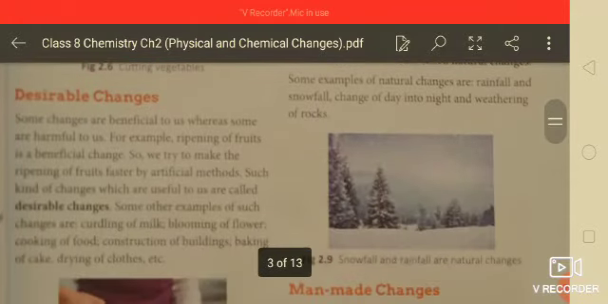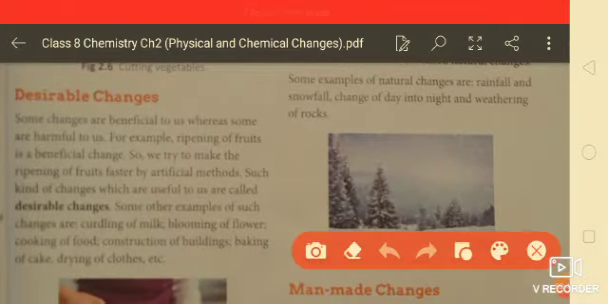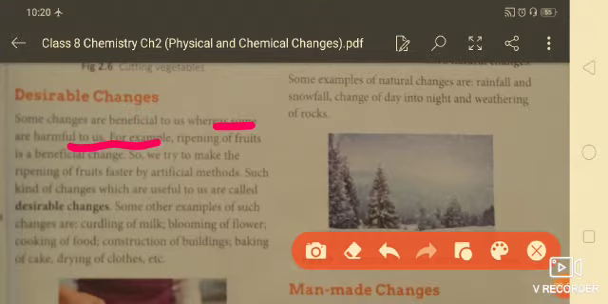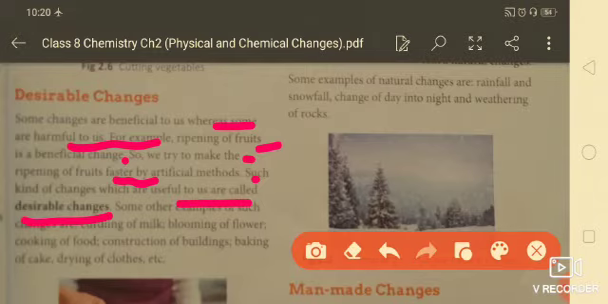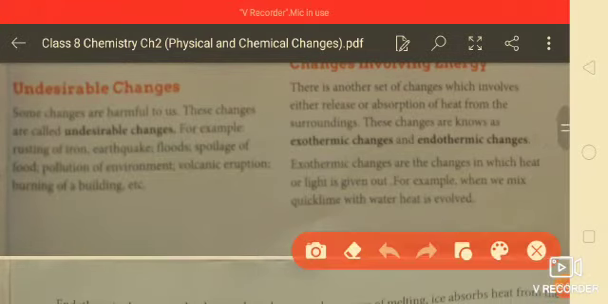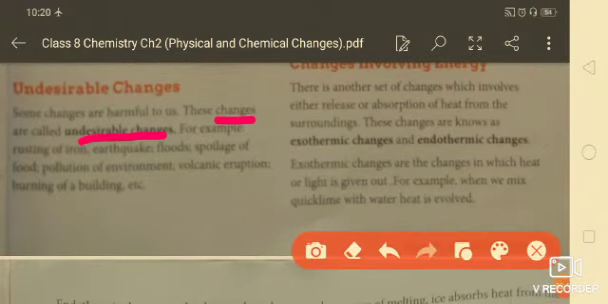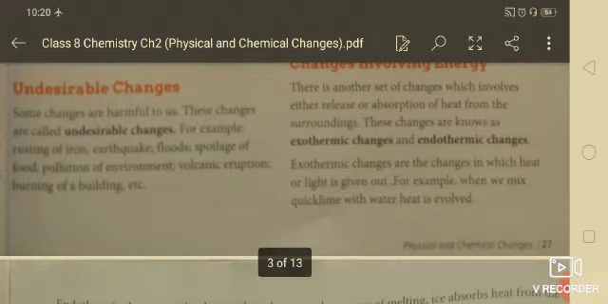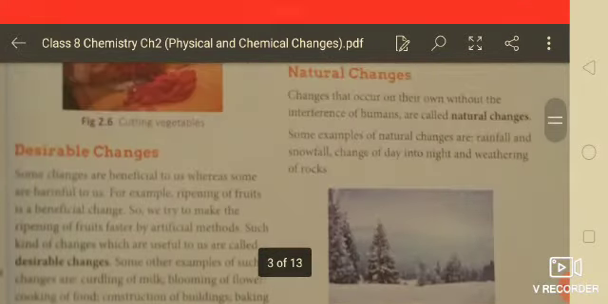Next one is desirable changes. Some changes are beneficial to us, whereas some are harmful. So, for example, ripening of fruits, so ripening is a beneficial change. So, we try to make the ripening of fruits faster by artificial methods. Such kinds of change which are useful to us are called the desirable changes. And second thing is undesirable changes. Some changes are harmful to us. These changes are called the undesirable changes, like earthquake, floods, spoilage of food, pollution of environment, volcanic eruptions, burning of buildings, etc. These all are the undesirable changes.